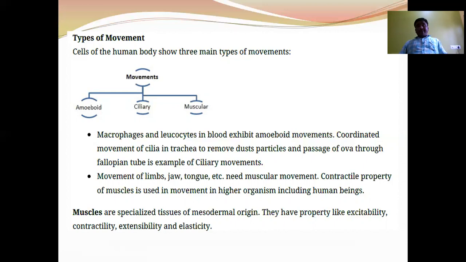They have properties like excitability, contractibility, extensibility, and elasticity. Excitability: they can respond to a particular stimulus. By the response, they undergo contraction and relaxation, and they are elastic.